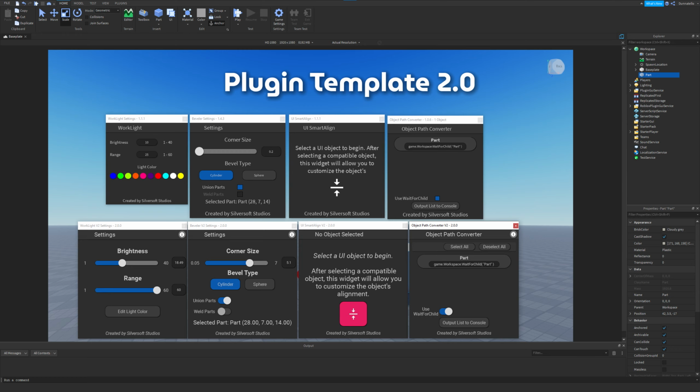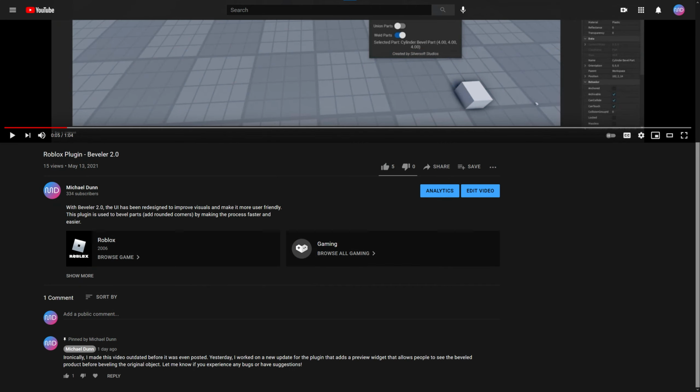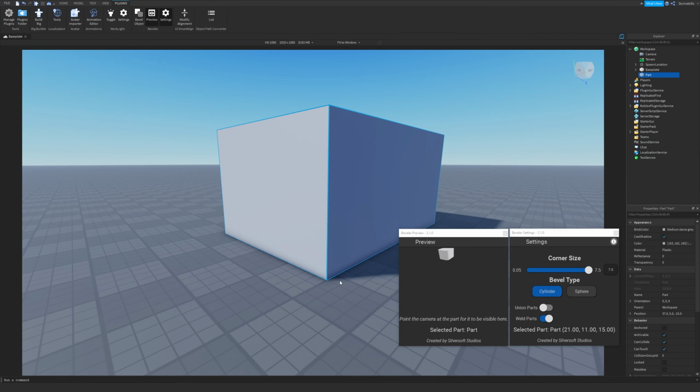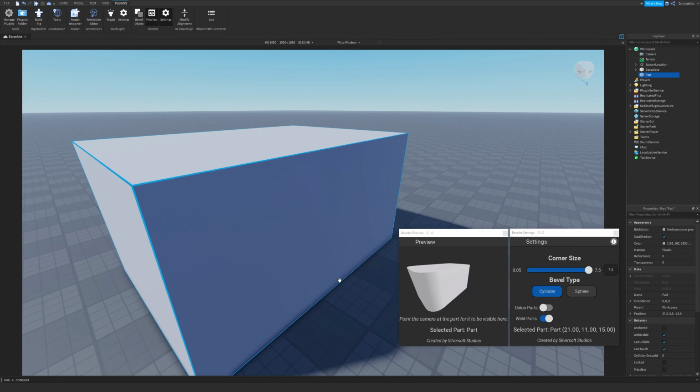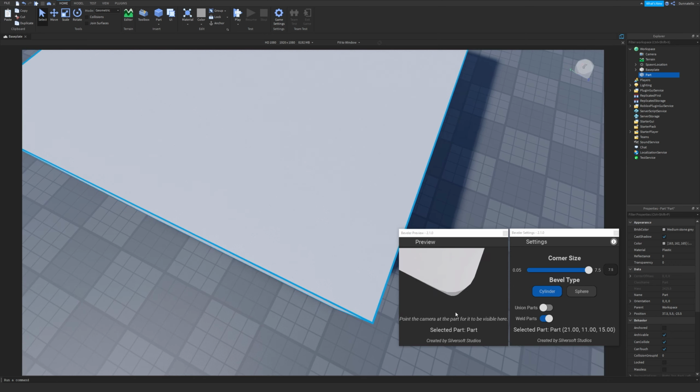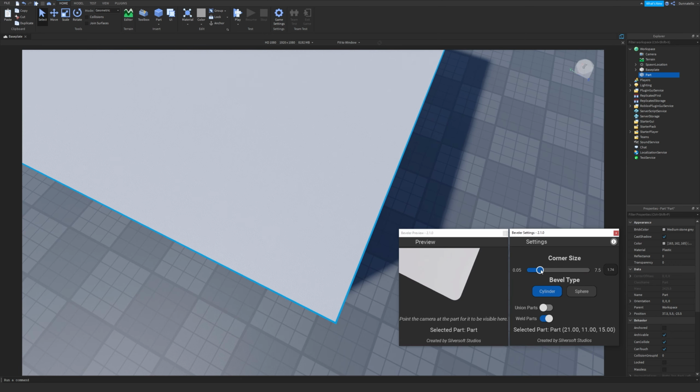This new template will make it easier for me to create plugins or add new features to existing ones, as shown in the past few days with my Beveler plugin. I had scheduled the plugin update promotional videos to publish 1 per day, but I decided the day before the Bevel plugin video was posted that I should work on a new feature for the plugin. With the plugin, I decided to add a preview widget feature that will allow people to see a preview of the Bevel result before the source object is modified. This should make it easier to experiment with different bevel sizes without needing to affect the original object.